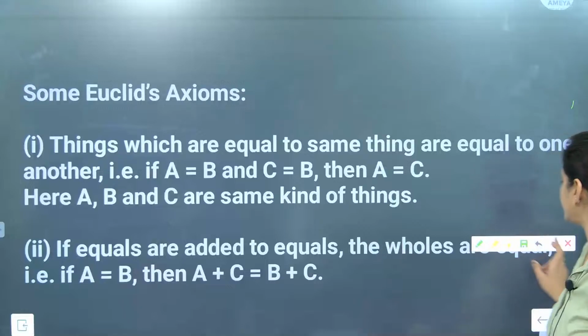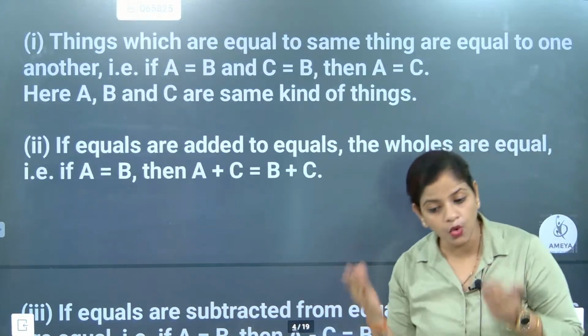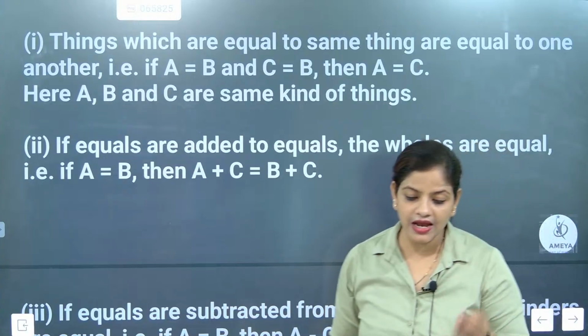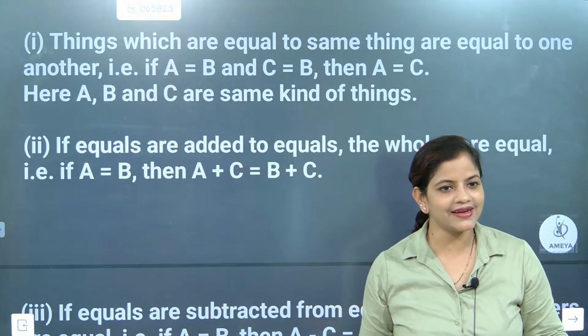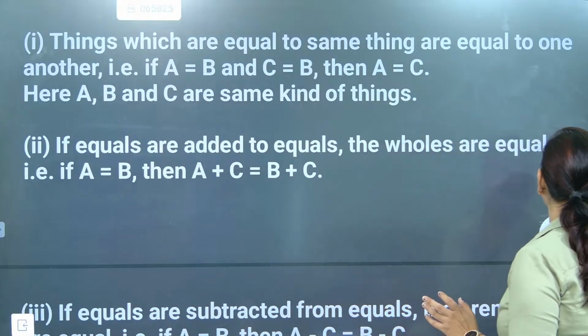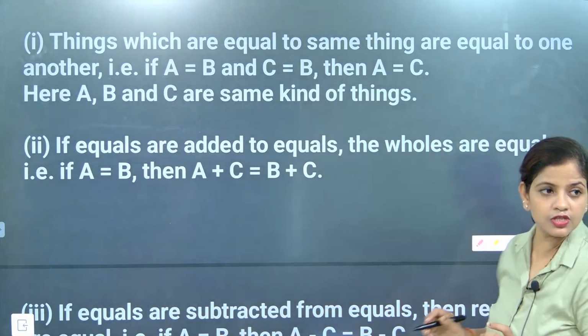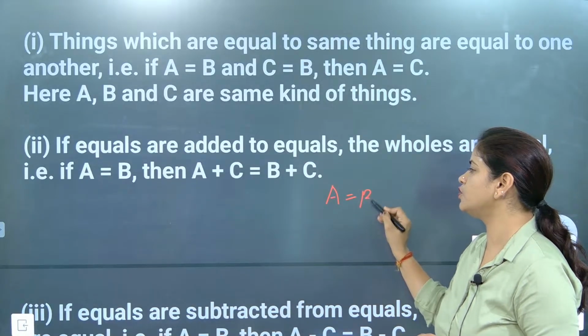Now look here beta. Next we will go, if equals are added to equals, then the wholes are also equal. That's again a proven part beta. Equals are equal to equal. A is already equal to B. Let's see, we have done this one also now. Amrish, how can we give an example? A is already equal to B.